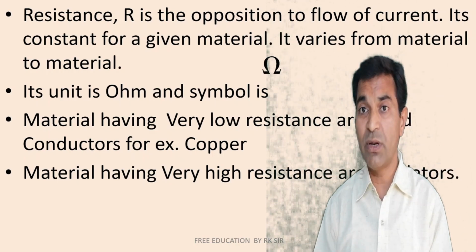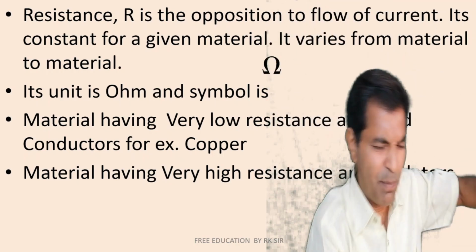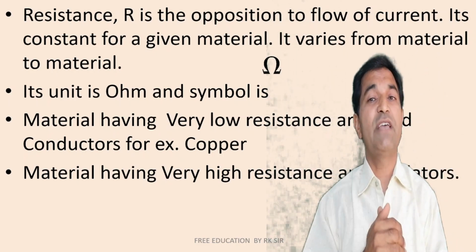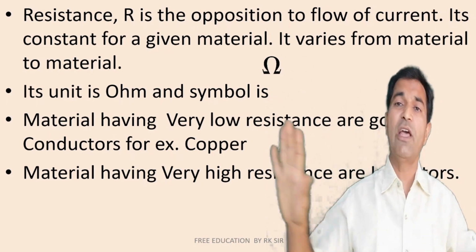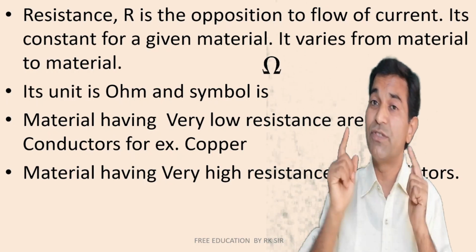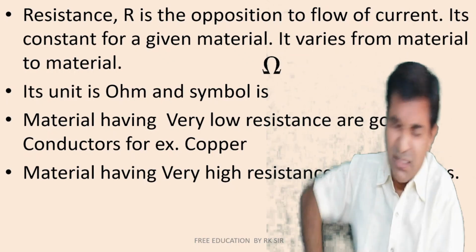Materials having very low resistance are good conductors. They are like super highways. Come on brother, pass quickly, pass on quickly. And materials which have very high resistance are insulators. They will not allow the flow of electrons. The rope will burn but will not bend, it will burn, I will not let electrons pass, I will not let electrons pass through me.